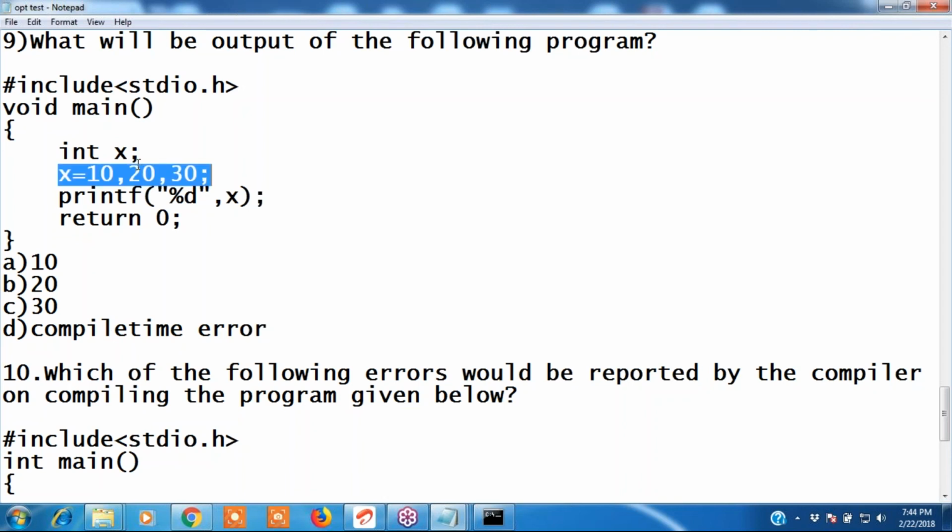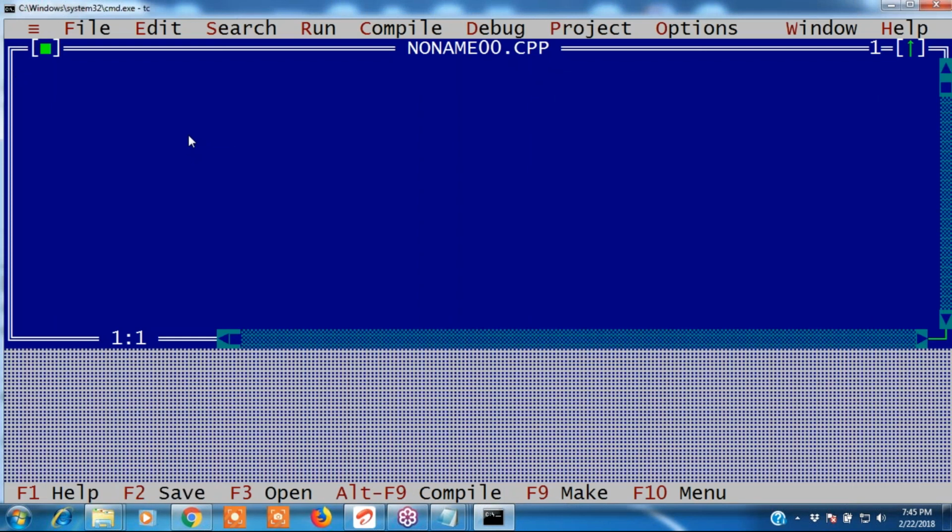This is called the comma operator. We are not assigning these values. The comma operator takes the right side value. But if I write 10 comma 20 comma 30, then what does it give? Which operator comes first? See, now I will show you an example.